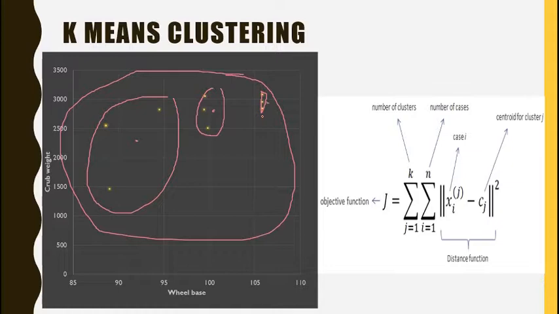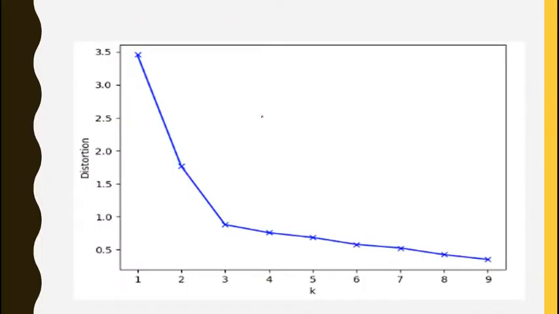The answer is no. Let's try to understand why. In this diagram, I'm trying to explain this. Here the value of k is 1. So that is called distortion, meaning the total sum of the squares of all data points when k is equal to 1 is a very high value. Now with the value of k equal to 2, it has reduced substantially. With the k value of 3, it has further reduced.